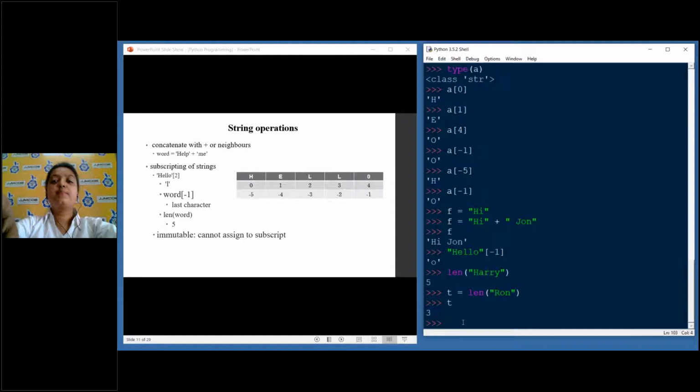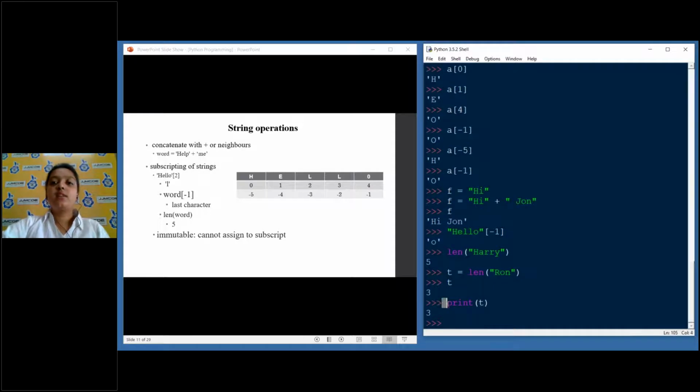Because this is an interpreter, it allows us to simply type the value. But when you are actually programming, you have to use the print statement. And if I print t, it's a good habit to use the print statement. I am just showing you this for simplicity. Print does nothing but print the value you pass to it in the console.